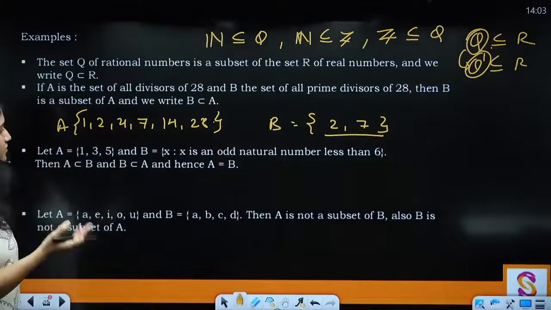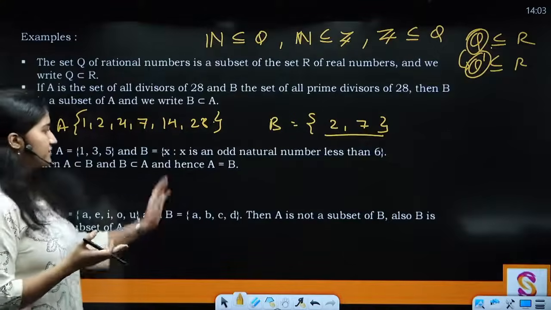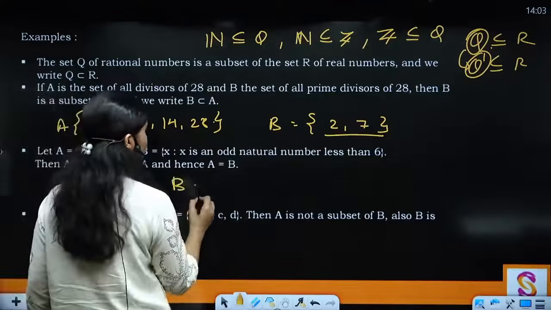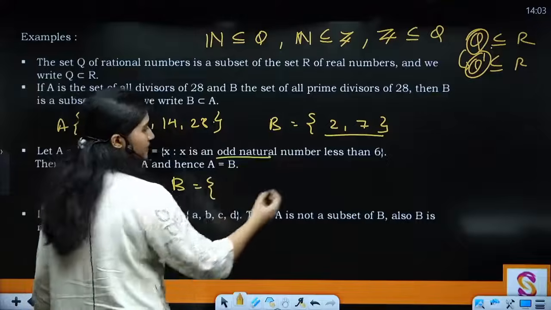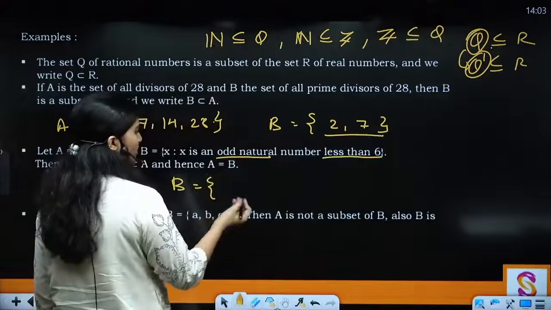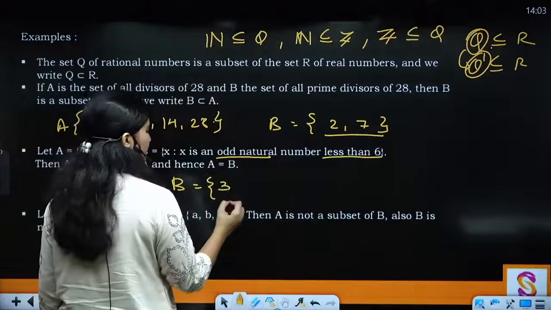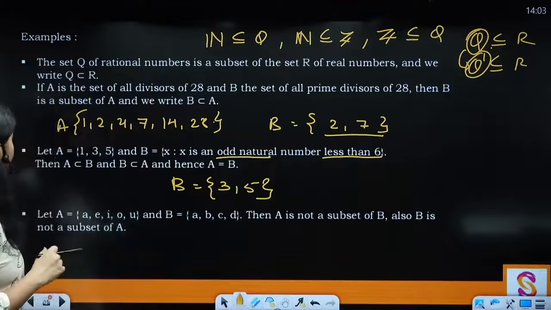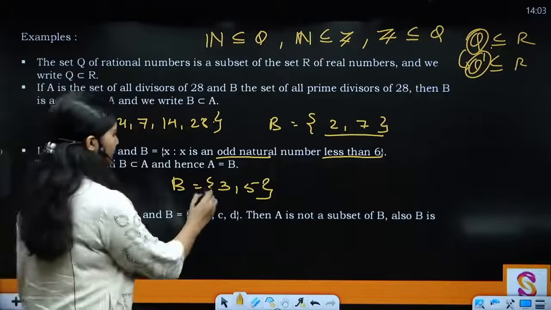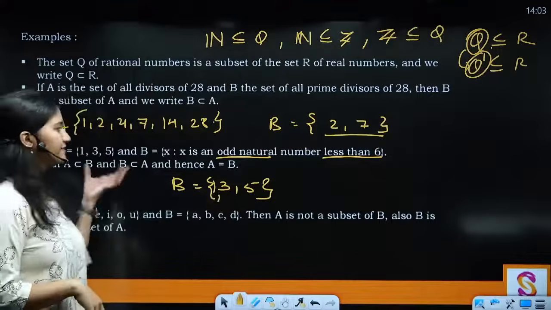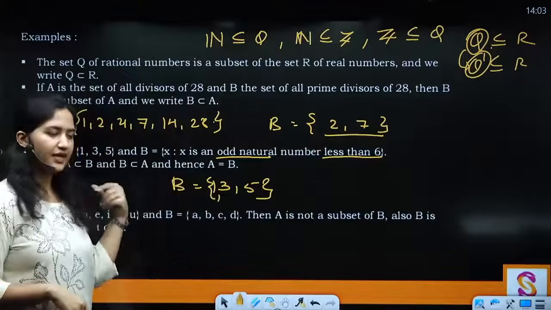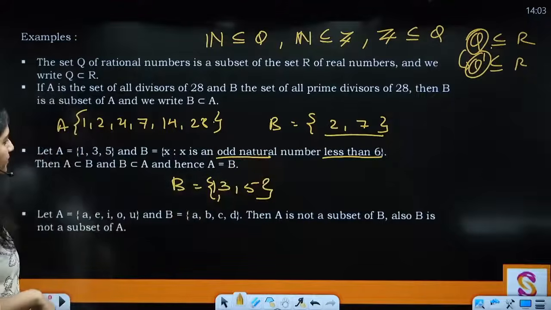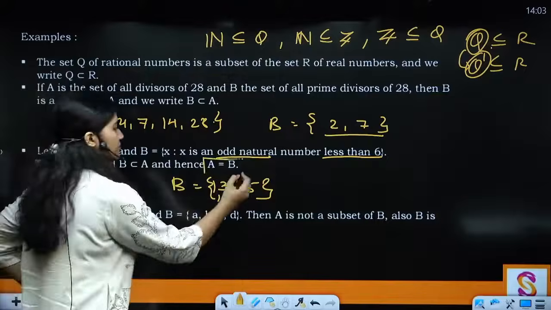Then you have A is equal to 1, 3, 5, and B is the set of x where x is an odd natural number less than 6. So what does B look like? Odd natural numbers less than 6. So which ones are odd? 3, 5, and okay, 1 is also there, fine, take it. So basically it is trying to tell us that A is a subset of B and B is a subset of A, just that the representation of the sets is different. Hence we call that A is equal to B.